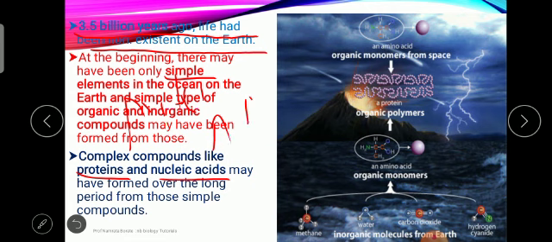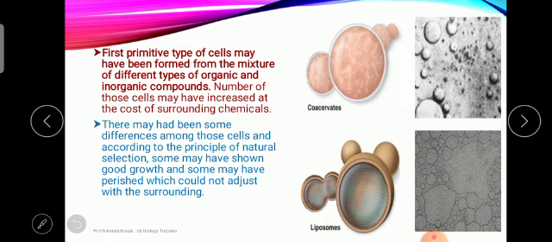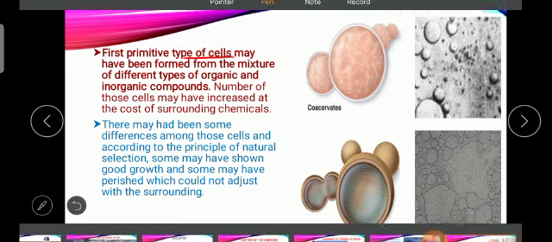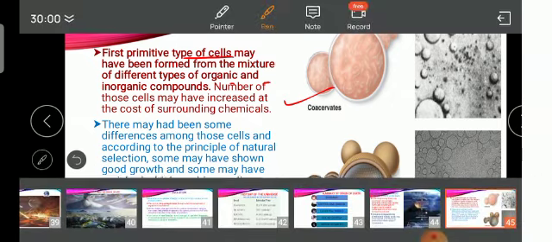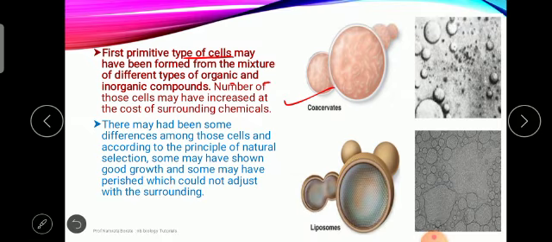It's protein, nucleic acid, and after a long period of time, the next step is the formation of a primitive type of cell. This is a primitive type of cell which is formed. It may be formed from a mixture of different types of organic and inorganic compounds.